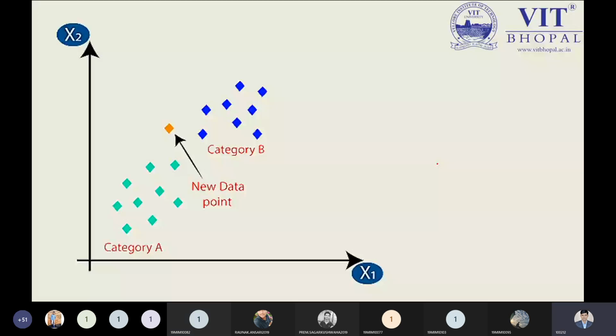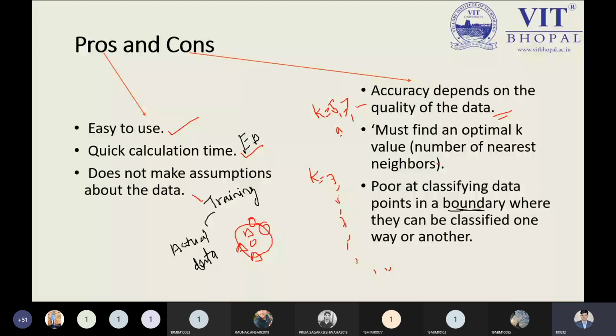See, accuracy depends on the quality of data. It means suppose we have data which is not quality data, meaning it does not belong to the selection of good features. Suppose I'm choosing only the height, not the weight. At that time the accuracy may differ.